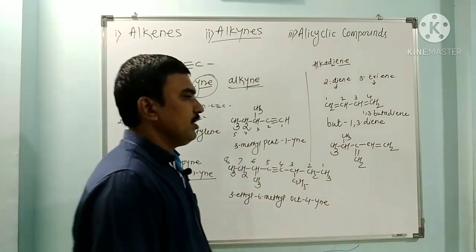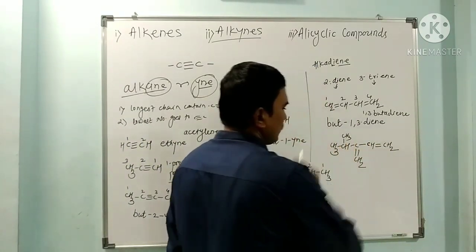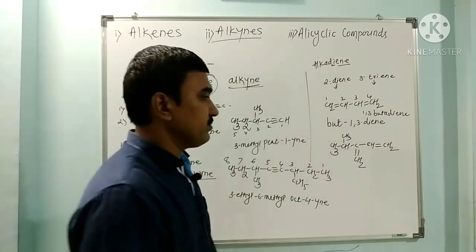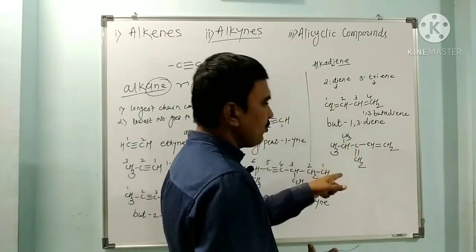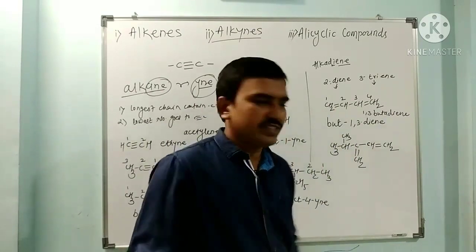Now see how many carbons are here: 1, 2, 3, 4, 5. 5 carbons are in a straight chain, but if 2 double bonds are there, both double bonds should be present in the longest chain.